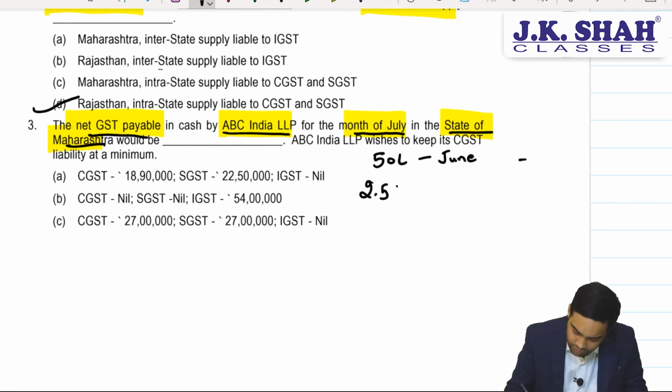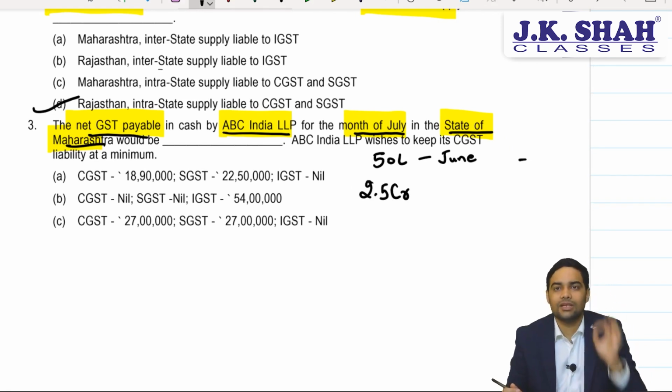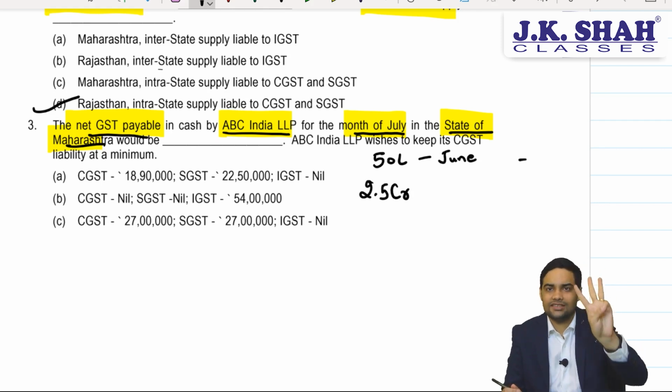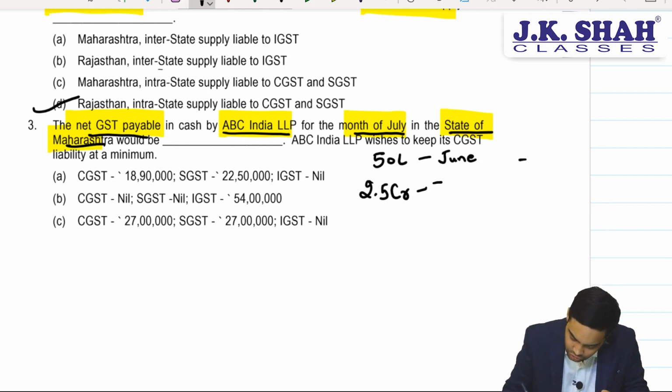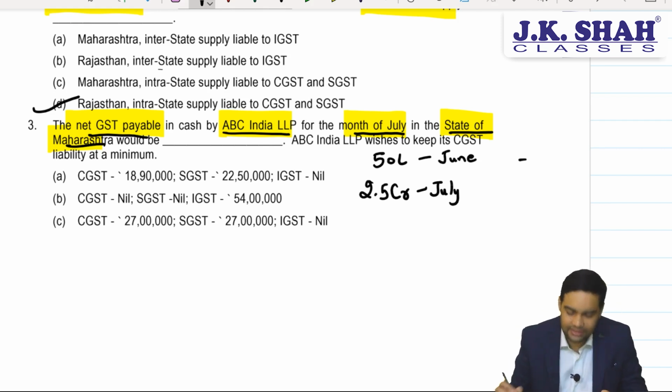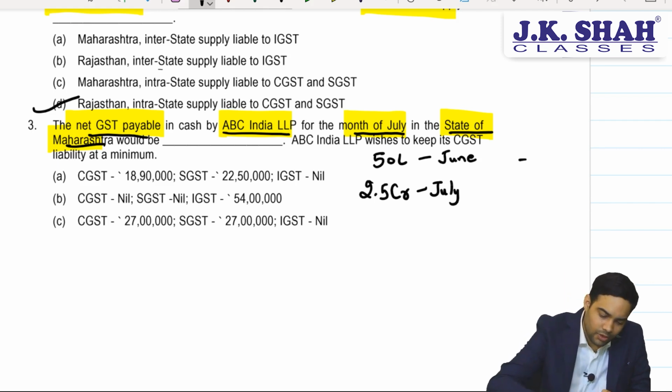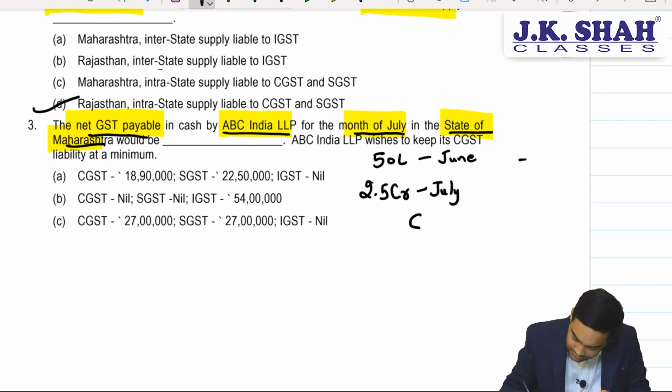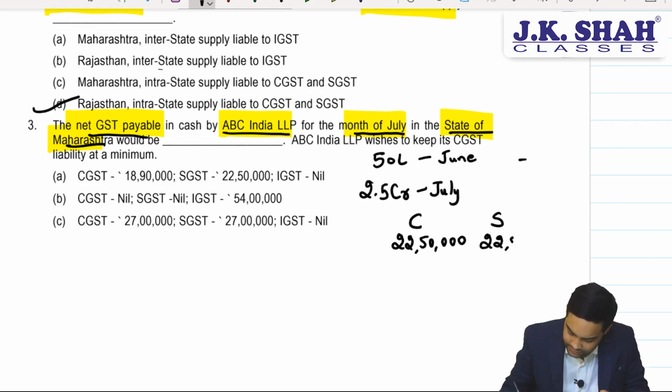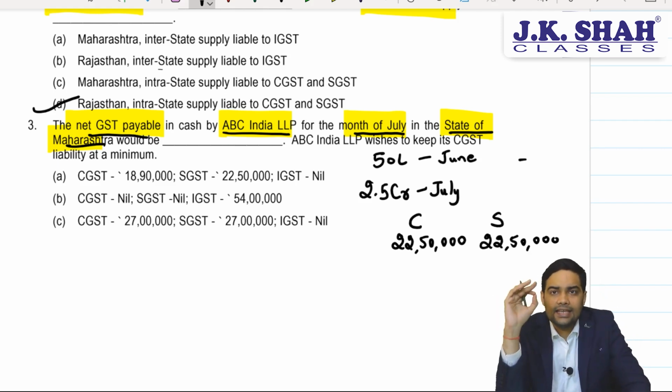2.5 crore will be received in the month of July. Total money charged is 3 crore: 50 lakh as advance, 2.5 crore in the month of July. They have asked us to calculate the liability for July. Now 2.5 crores into 9% comes to CGST 22.5 lakh, SGST 22.5 lakh. Because see, ABC is in Mumbai.